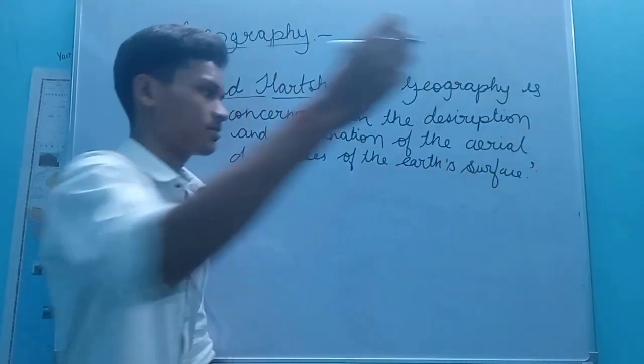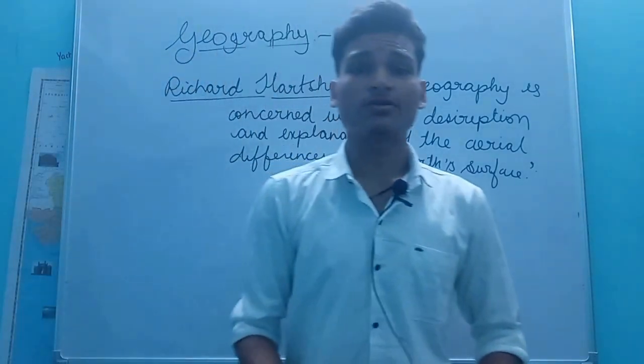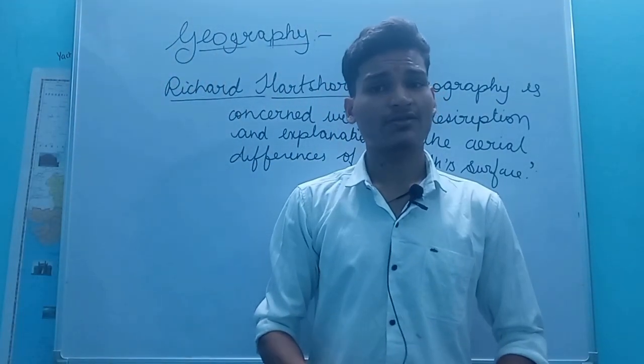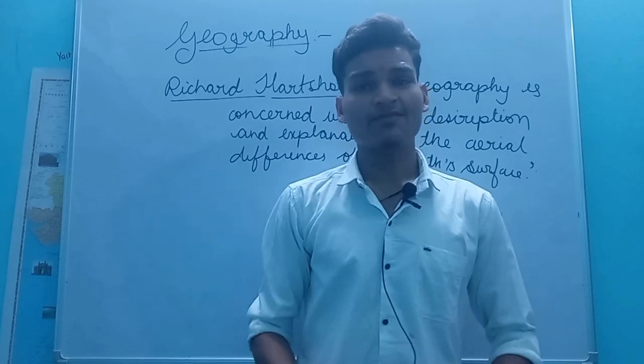So what did he say? He said that geography is concerned with the description as well as the explanation of the aerial differences of the Earth's surface.